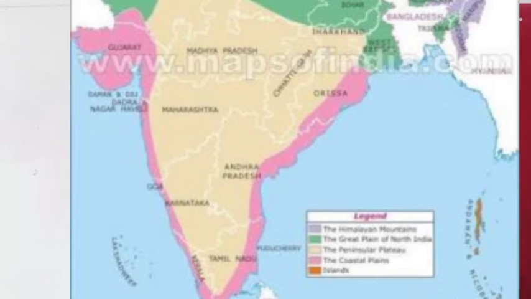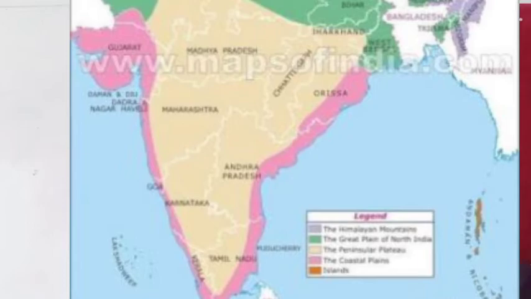Okay children, see this plateau. See, again I will say: the states of Chhattisgarh, Orissa, Madhya Pradesh, Tamil Nadu, Gujarat, Maharashtra, Andhra Pradesh, Jharkhand and Karnataka lie in this plateau.